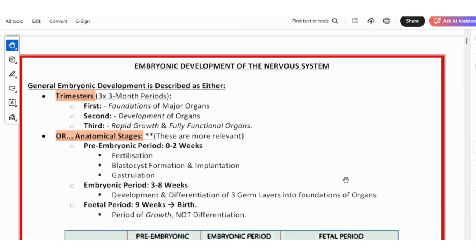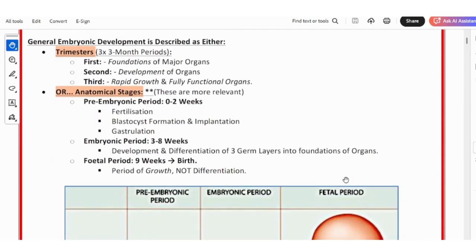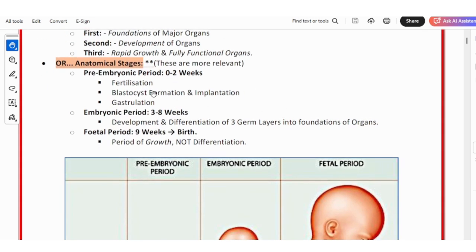So here we have general embryonic development, which is described trimester-wise. As we know, we have three trimesters. First is the foundation of major organs, second is the development of organs, and third is the rapid growth and fully functional organs. So anatomical stages-wise, we'll see the first stage is the pre-embryonic period, which is from 0